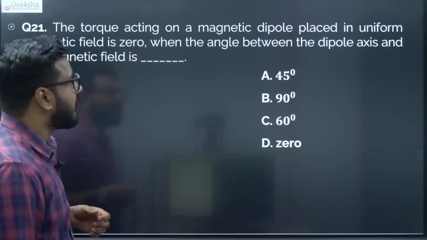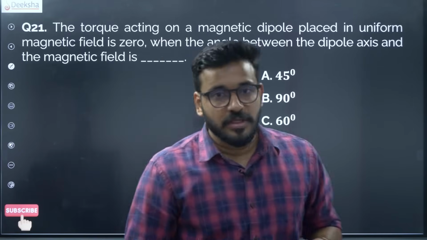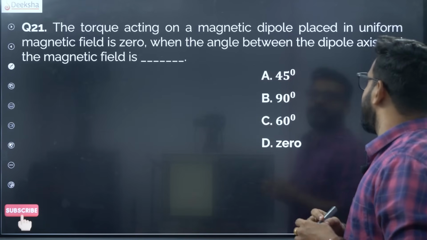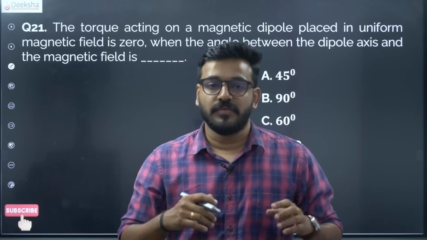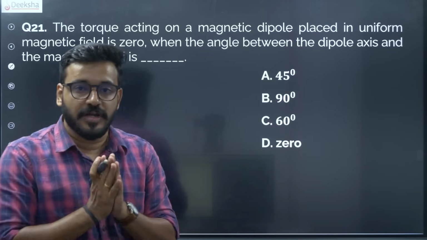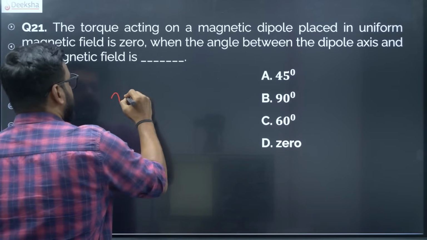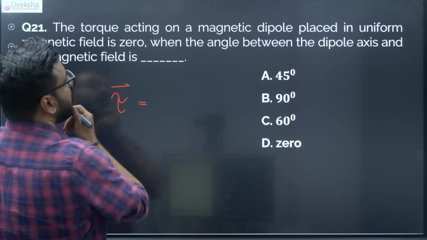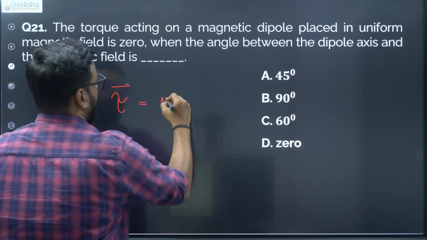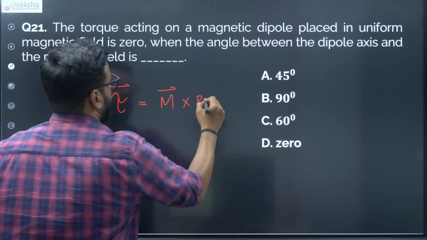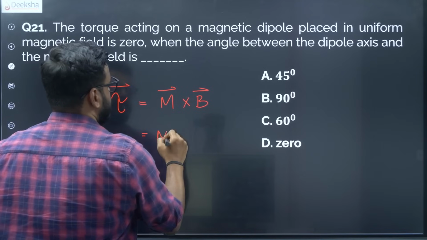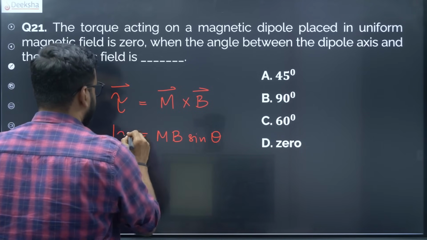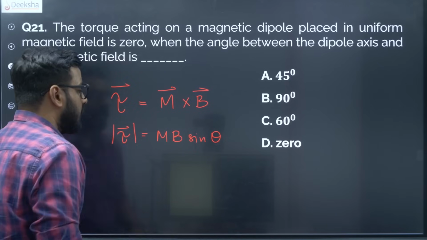The torque acting on a magnetic dipole placed in a uniform magnetic field is 0 when the angle between the dipole axis and the magnetic field is. Very simple straightforward formula. We know that the torque experienced by a dipole in an external magnetic field is m cross B, or you can also write it as mB sine theta if you want to actually talk about the magnitude, let alone the direction.